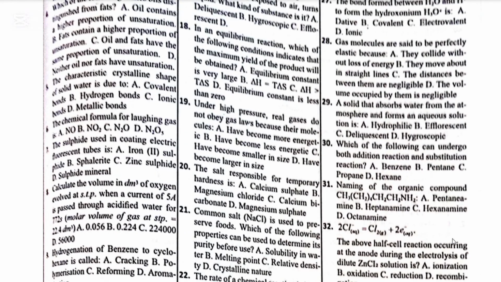Number 31. Name the organic compound CH3(CH2)4CH2NH2. A, pentanamine, B, heptanamine, C, hexanamine, and D, octanamine.